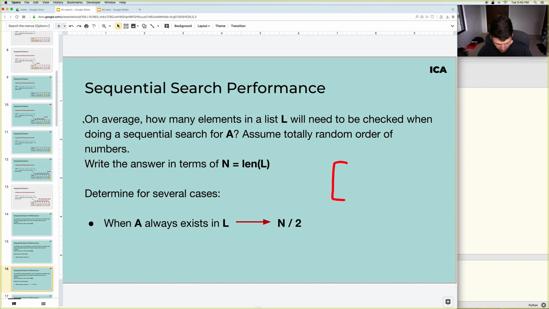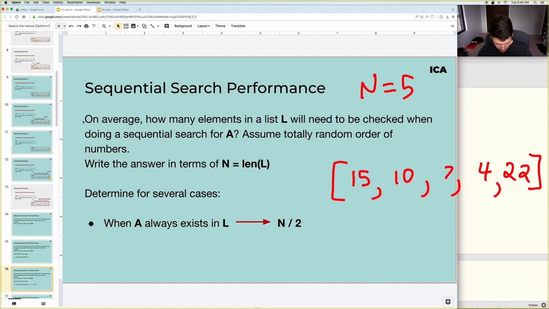Well, if you think about this, if n is 5, so if there's a list of length 5 with 15, 10, 7, 4, and 22 in it, 5 elements. And if you're doing searches for things that always exist, so let's say the user searches for 7, well that's 1, 2, 3 checks. If they search for 22, 1, 2, 3, 4, 5 checks. If they search for 15, that's 1 check.